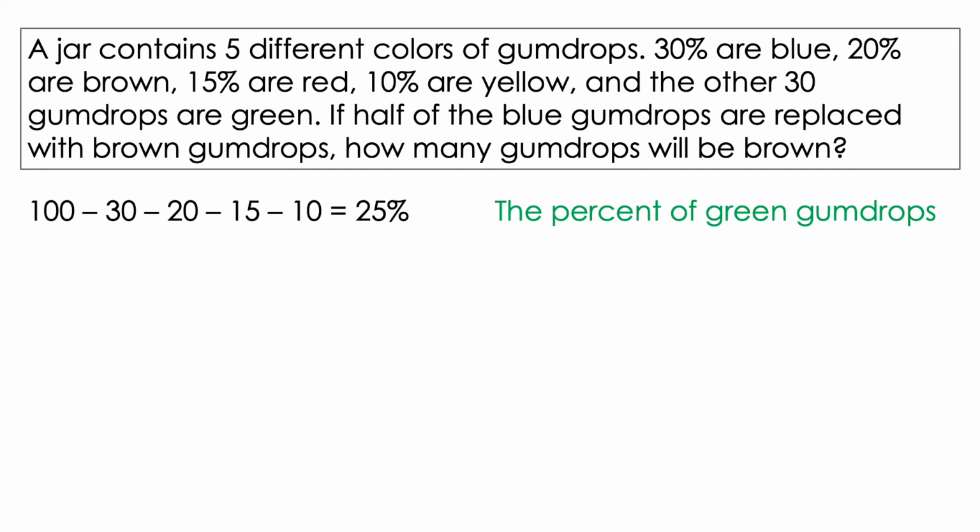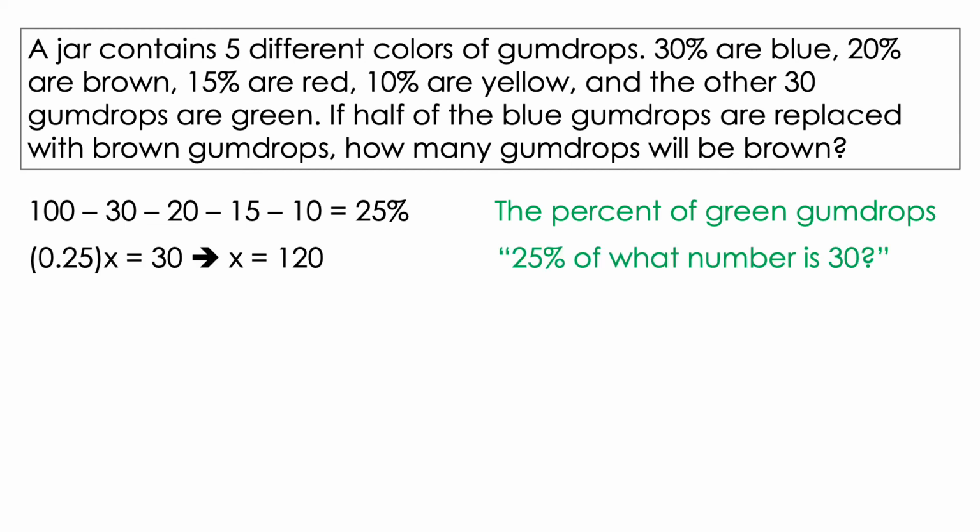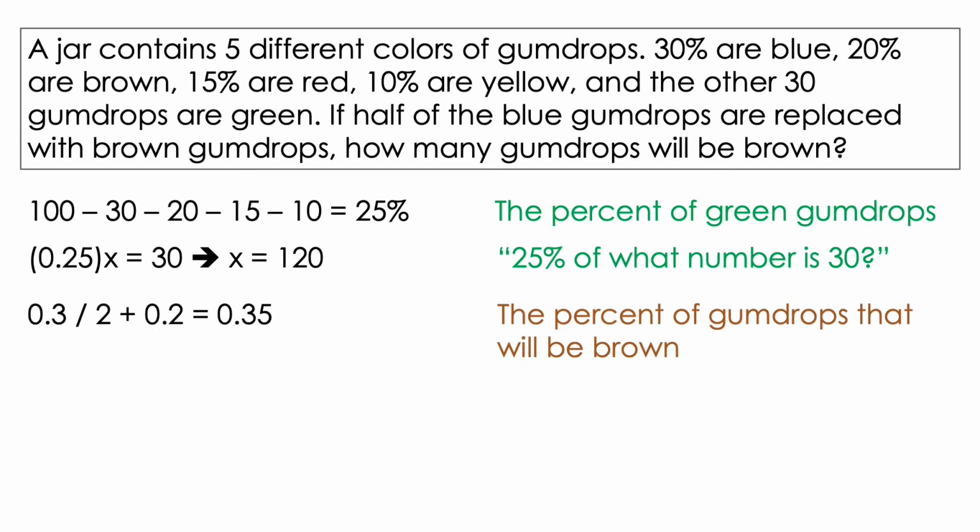So if I subtract 30 minus 20 minus 15 minus 10 from 100, I get 25%. This is the percentage of green gumdrops. Next, I want to find the total number of gumdrops. This is equivalent to saying 25% of what number is 30. Since 25% is equal to 1/4, I can simply multiply 30 by 4 and get 120 as the total number of gumdrops.